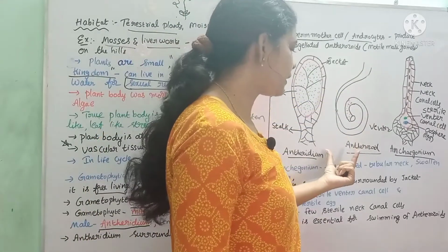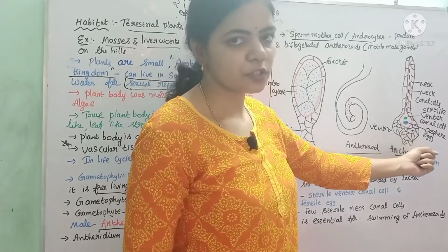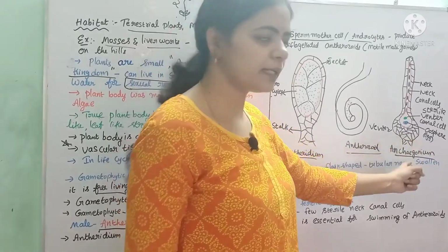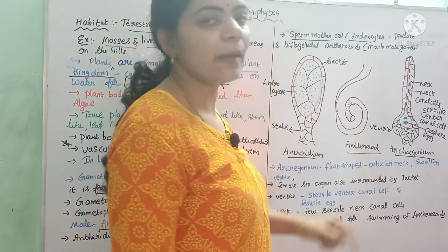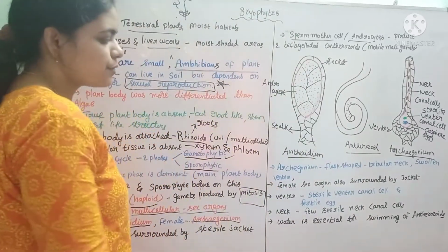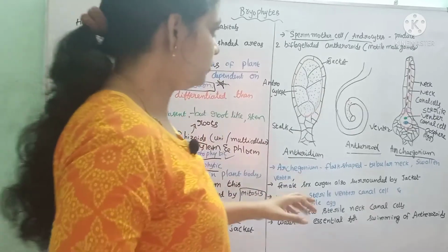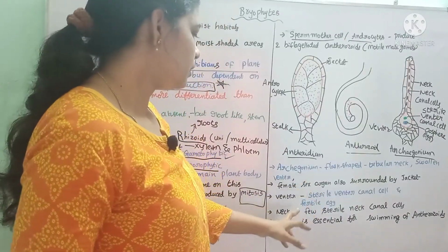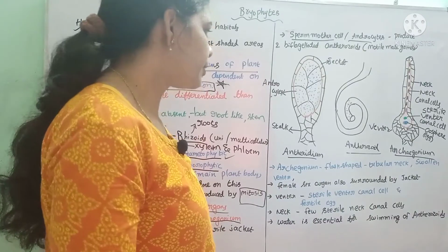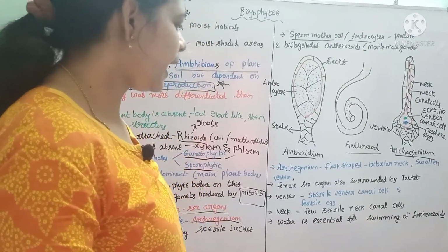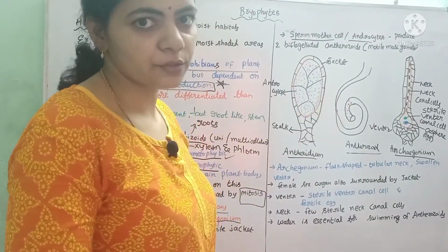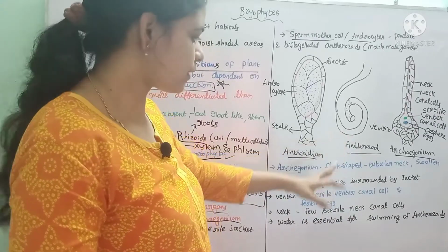So what is the female gamete here? Oosphere or egg produced inside the archegonium. The male gamete is the antherozoid produced in the antheridium. These male gametes have to swim in the water because they are motile structures, right?